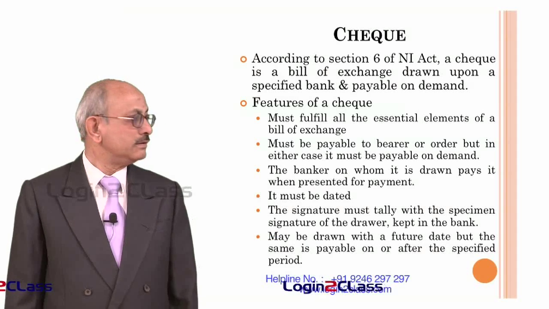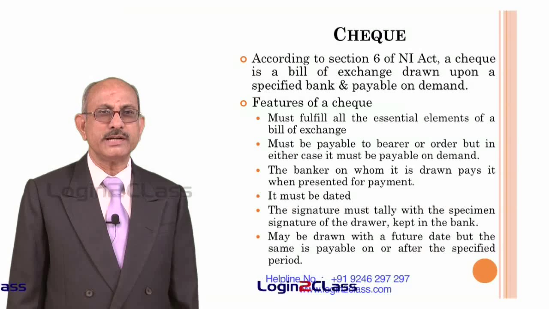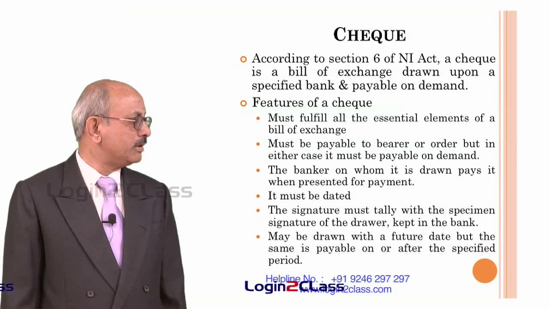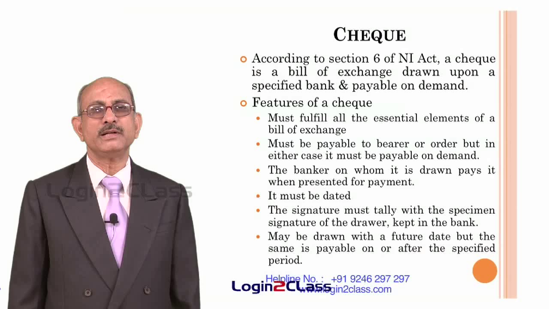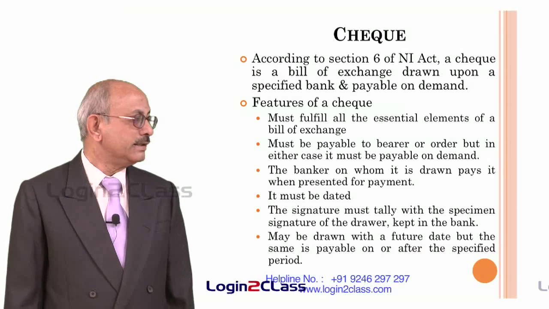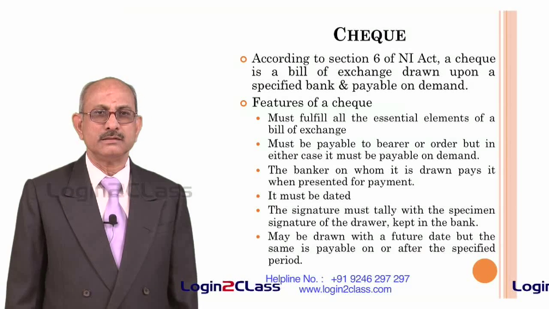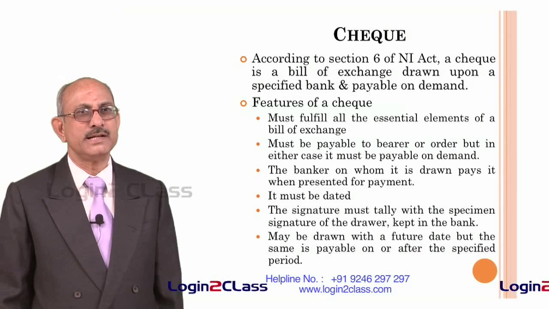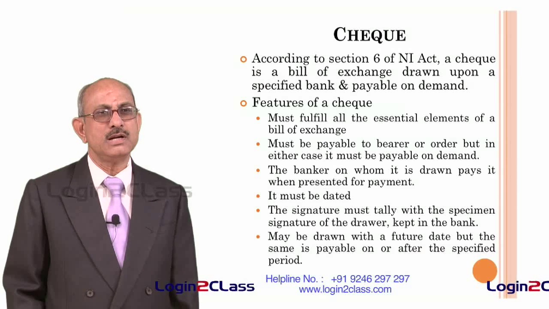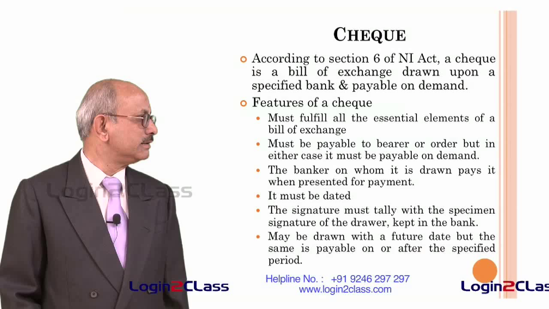It may be drawn with a future date. That means it can be post dated, but it becomes payable only after the specified period. Suppose it is drawn for a date after a month, it can be presented to the bank only after that date. It cannot be presented before the date. So post dated checks can be issued, but they cannot be encashed before the actual date.